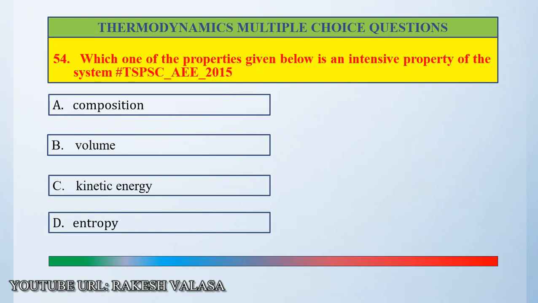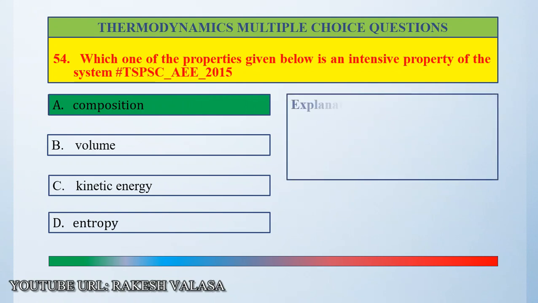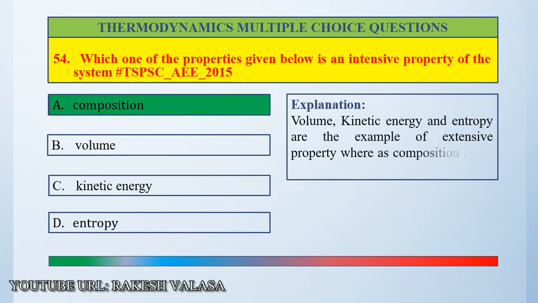So the correct answer is composition. An intensive property does not depend on the mass. Explanation. Volume, kinetic energy and entropy are examples of extensive properties, whereas composition is an example of an intensive property.